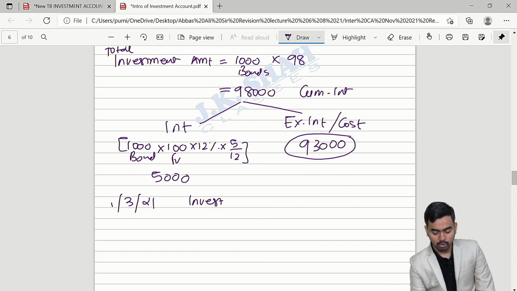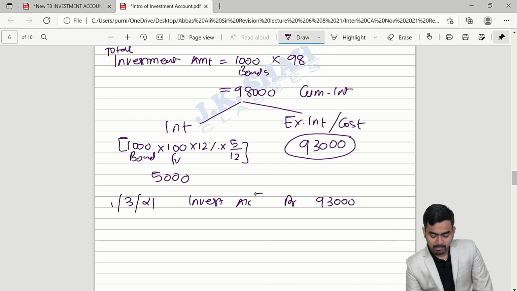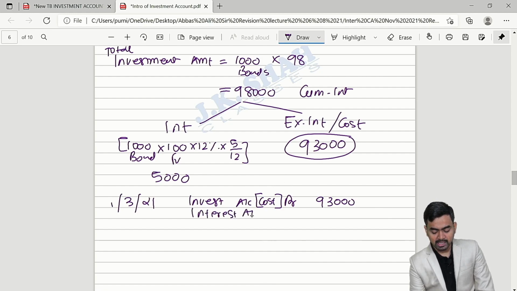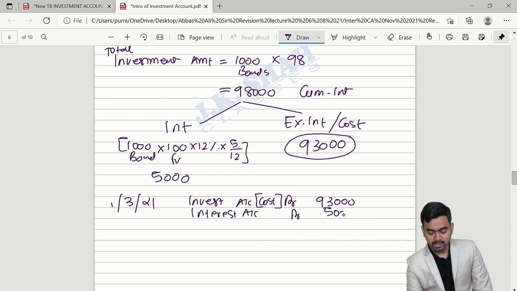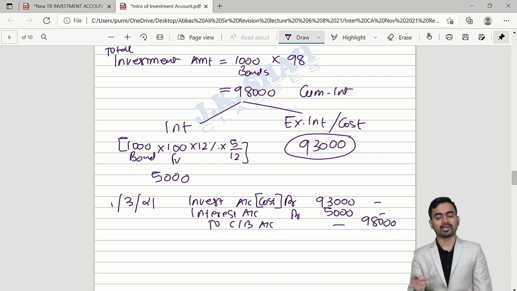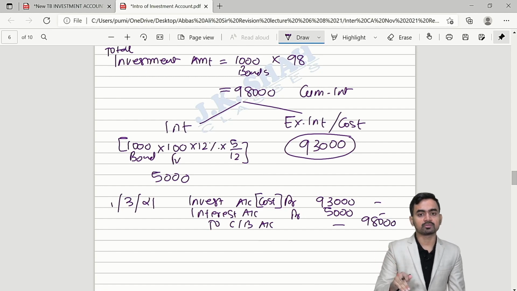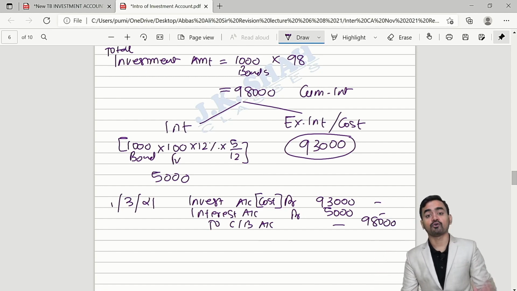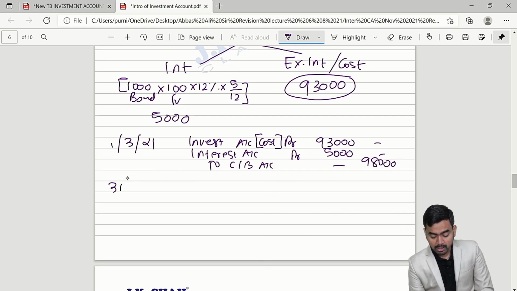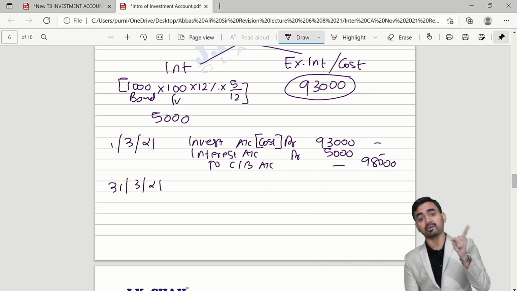Clear? And therefore what entry you will pass when you will acquire the investment on 1st March 21? Your investment cost, investment account debit 93,000. Always remember, investment should be recognized at cost. Additionally, you are paying interest. So interest is an expense 5,000, and from my bank account cash bank goes out 98,000. So my dear students, when cum interest price is given, so from your bank account 98,000 goes out, which includes 5,000 rupees interest and remaining for cost. Okay. Now on 31st March 21, government will pay interest to you.